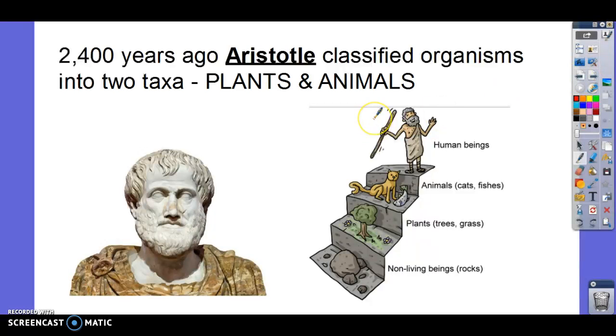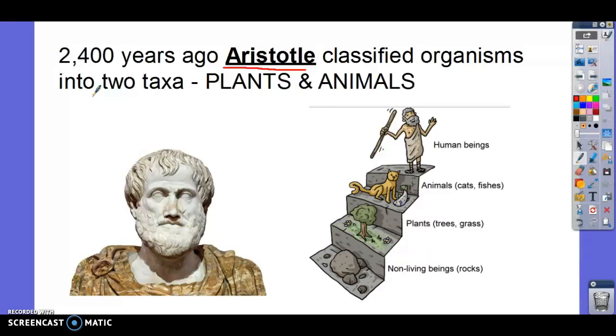The first guy to classify living things, his name was Aristotle. So 2,400 years ago, a guy named Aristotle classified organisms into two taxa, plants and animals. I'll give you a second to write this down. While you're writing it down, think about Aristotle.